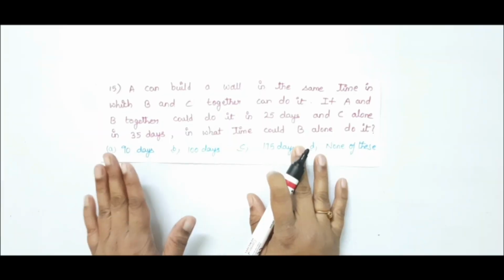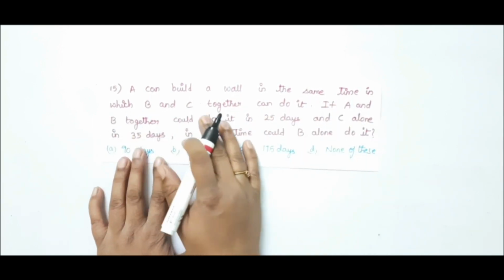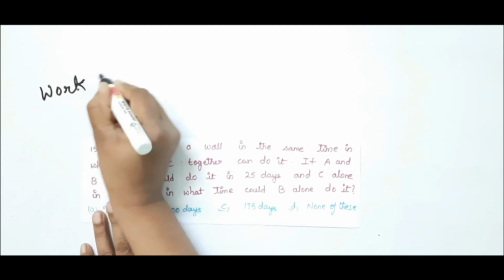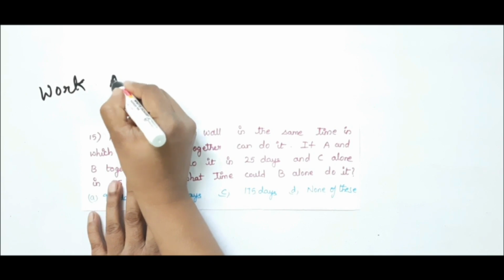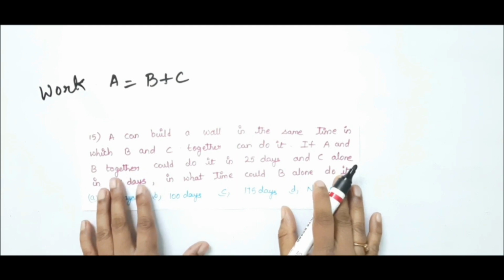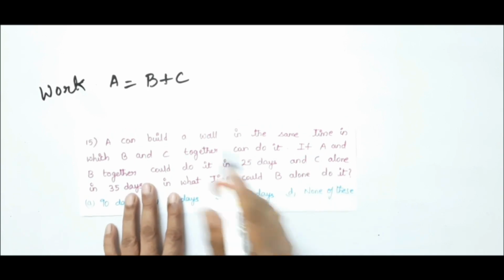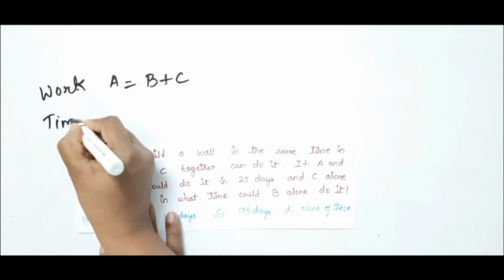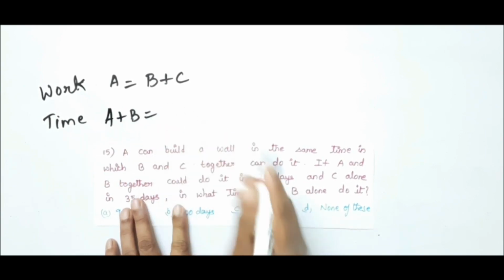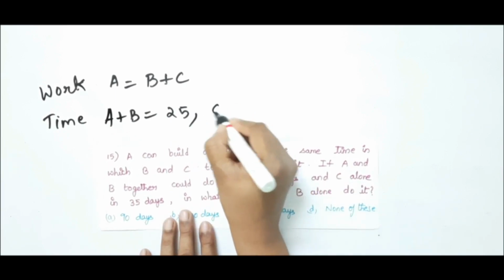In the first sentence of this problem, he has given that A can build a wall in the same time in which B and C together. That is, he has given that the work done by A is equal to the work done by B plus C in the same time. And next he has given that A and B together can do it in 25 days. In the next sentence he has given the time, that is A plus B is equal to 25 days and C alone in 35 days.